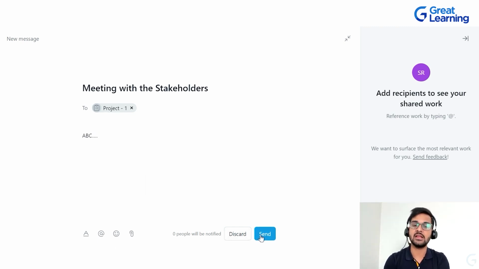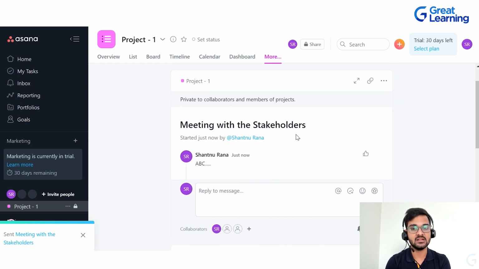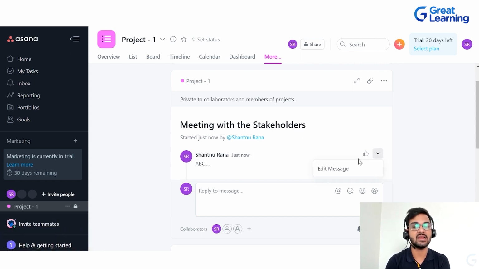And then you can eventually click on send and the message will be sent to all of the team members, to all the recipients basically. So this is the recipient, project 1, all the team members. This is the title or the subject of the particular message. And then this is my message. If I want to edit this message, I can click on this little arrow and I can edit this message. If I want to reply to a particular message, that also can be done from over here.